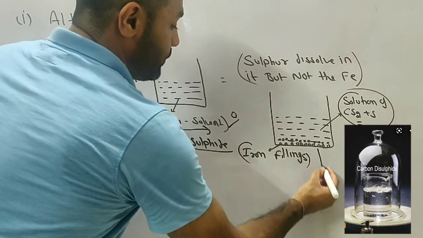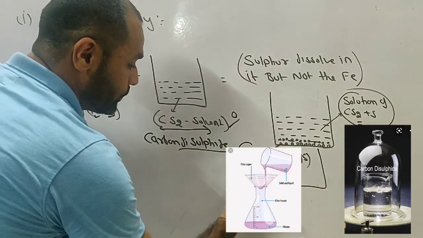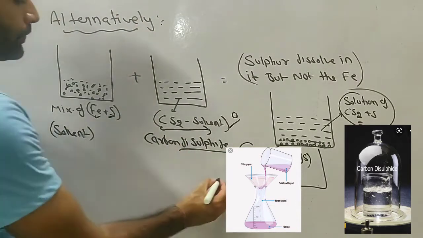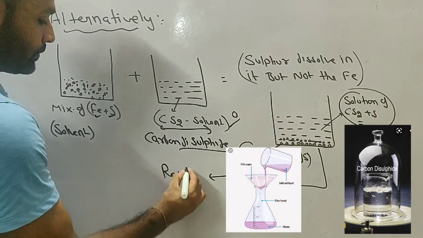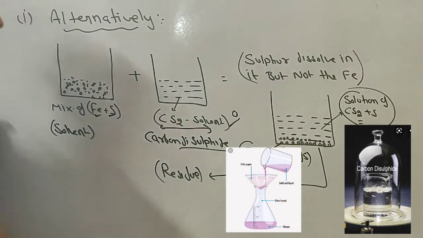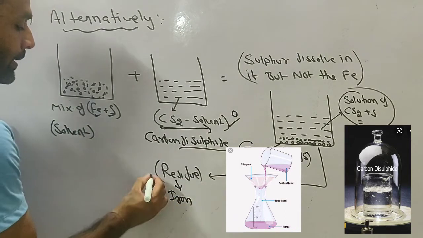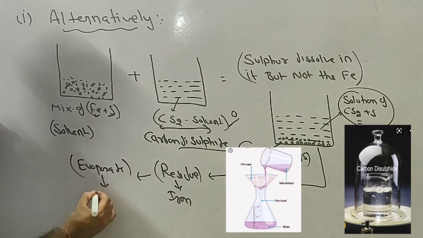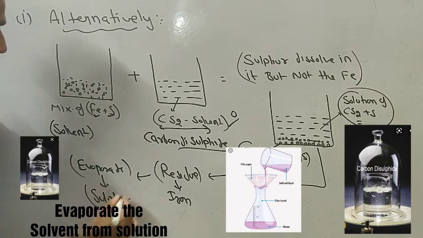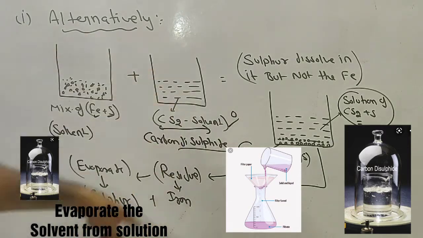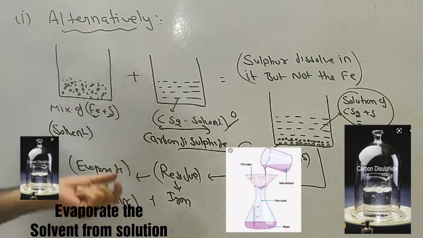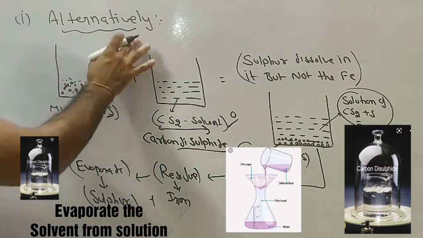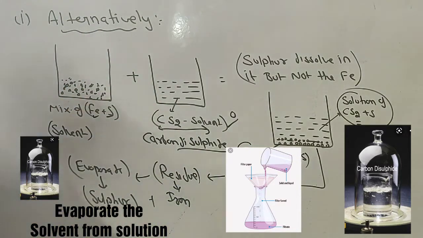So now what are we going to do? We just filter it. When we filter it, what will happen? The residue left behind is iron, and then we evaporate the filtrate and we will get sulfur. No doubt it is a lengthy method, but we can also choose the solvent as a carrier for the separation of those components, iron and sulfur.